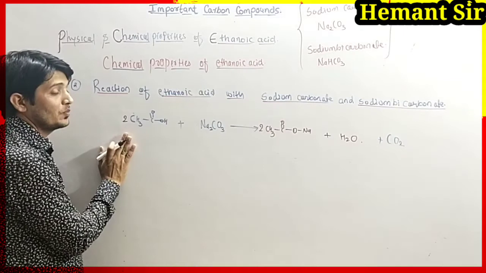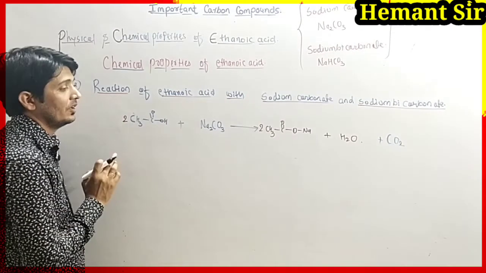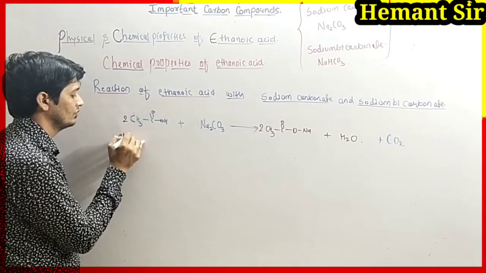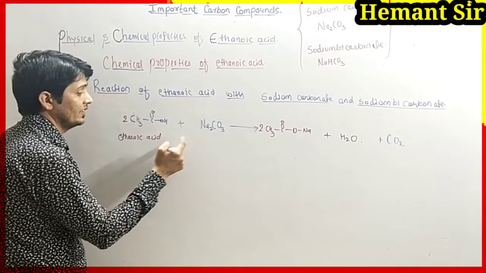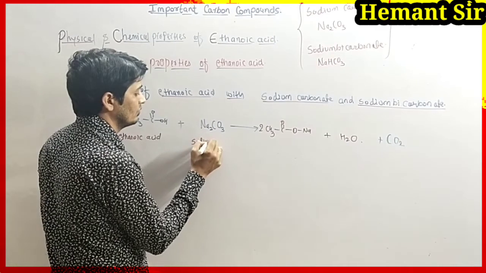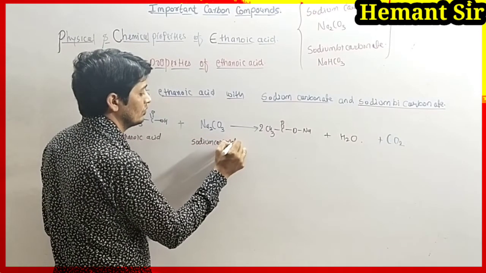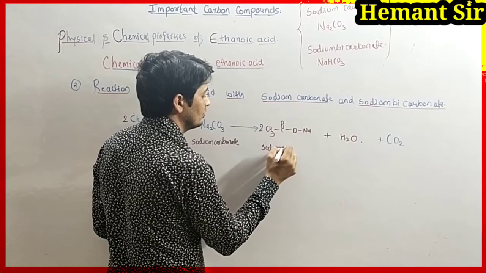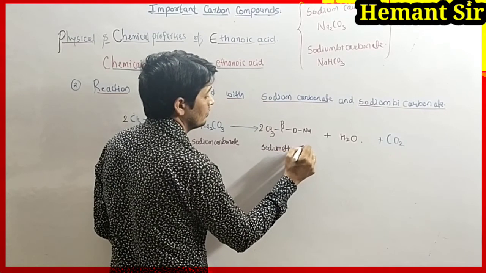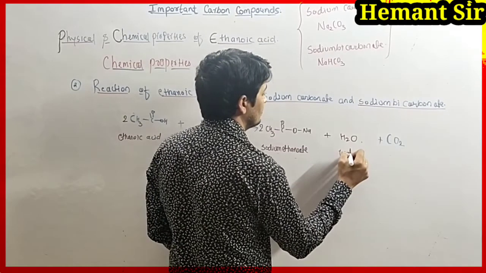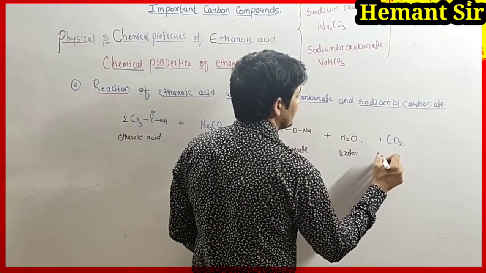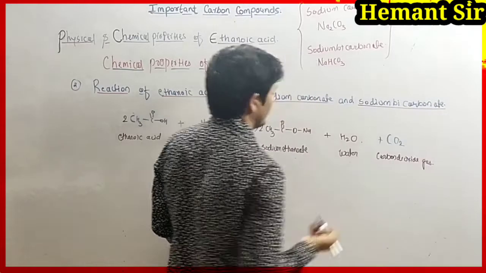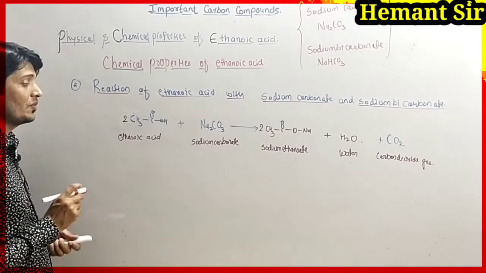Now we have to write the description for the reaction. First we write the names of reactants as well as products, then we write the description. It is ethanoic acid, sodium carbonate, sodium ethanoate, water, and carbon dioxide gas.